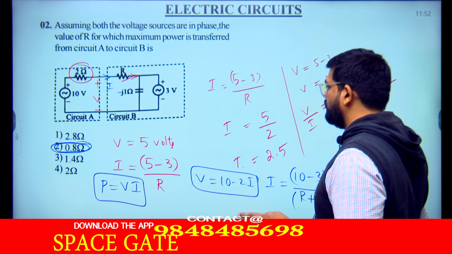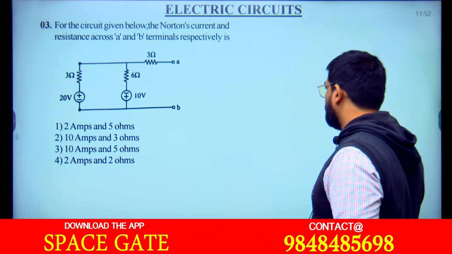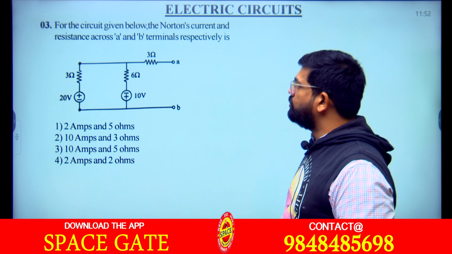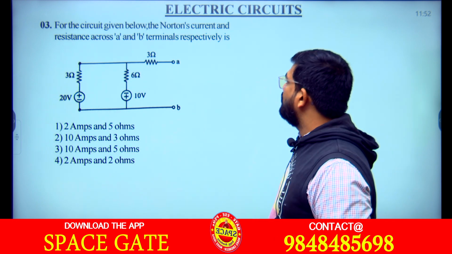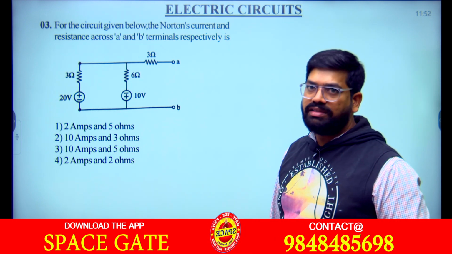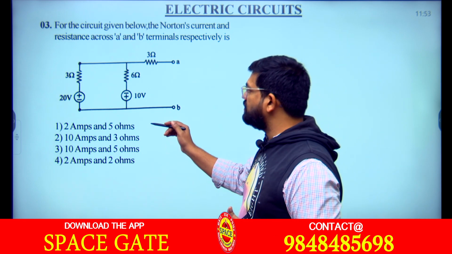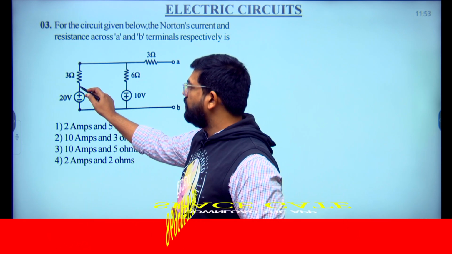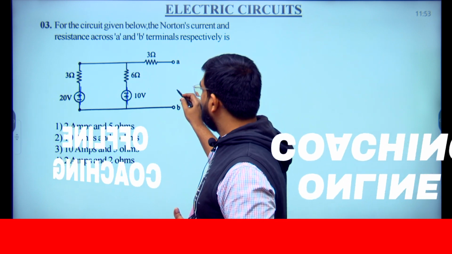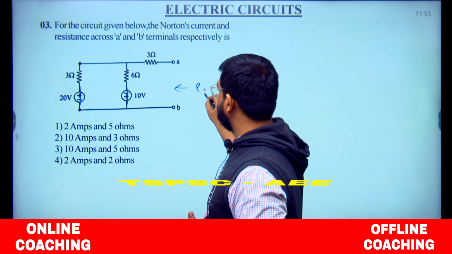Move on to the next one. What we get here: for the circuit shown below, find Norton's current and the resistance across A and B terminals. If you see, resistance across A and B terminals means you have to deactivate these sources. What must be the Norton's resistance here?